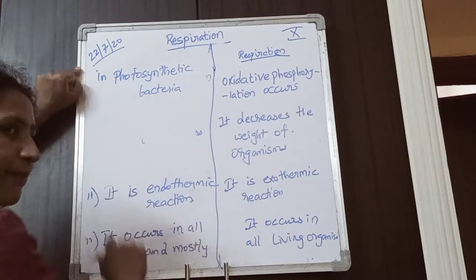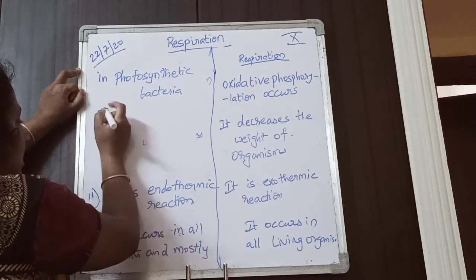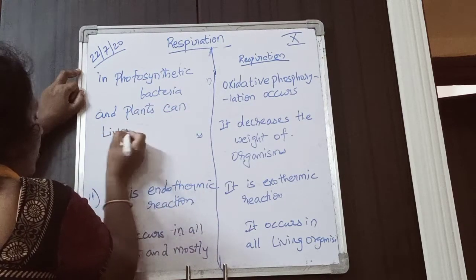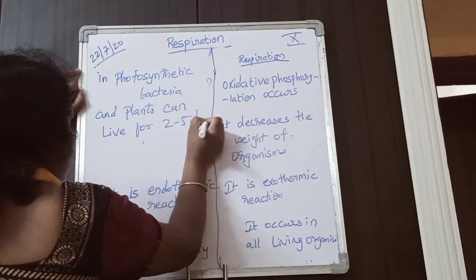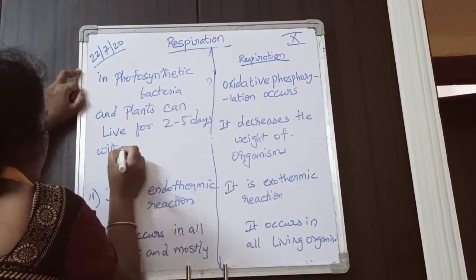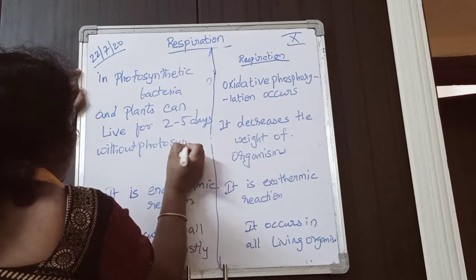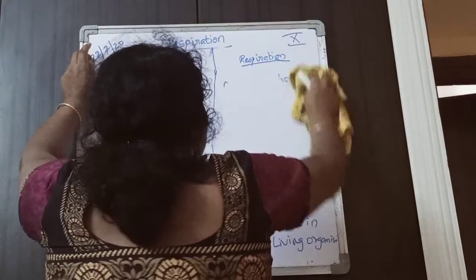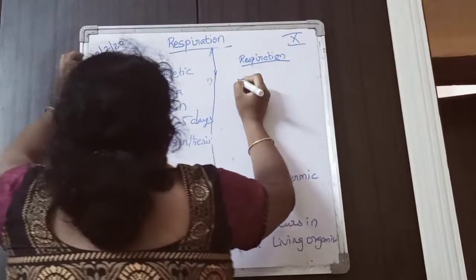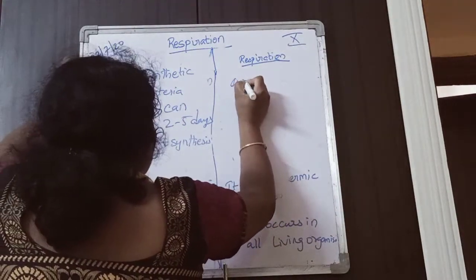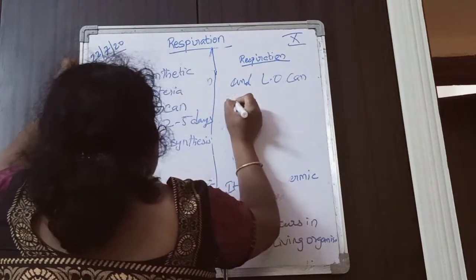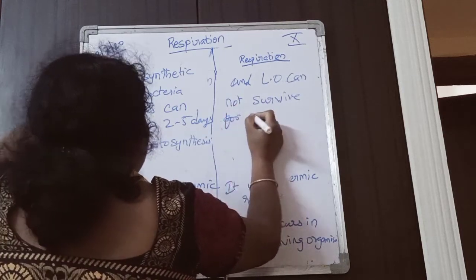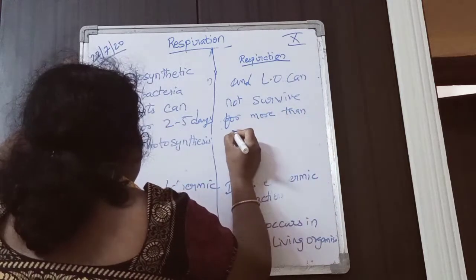If photosynthesis is not happening, plants can survive or live for 2 to 5 days without photosynthesis.